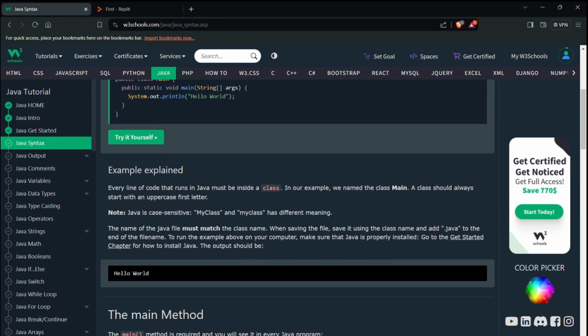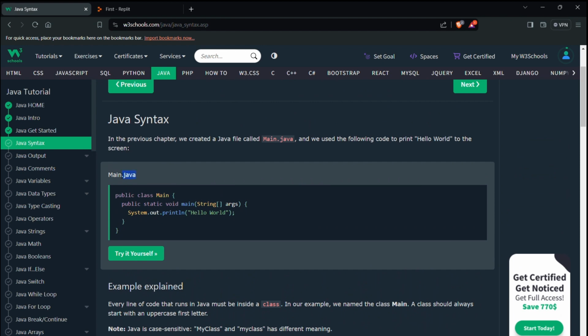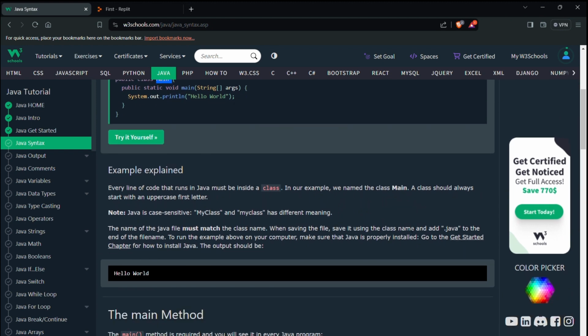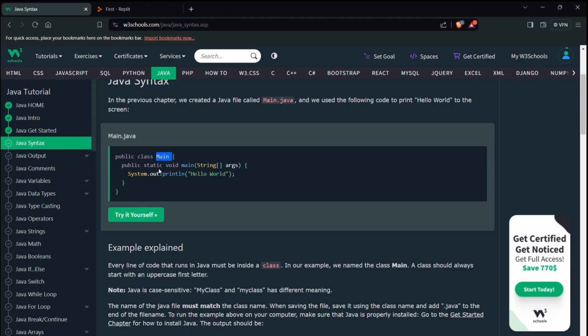The name of the Java file must match the class name. So whatever file we are creating, main.java, this name and the class name must be the same. Okay, I understood this.